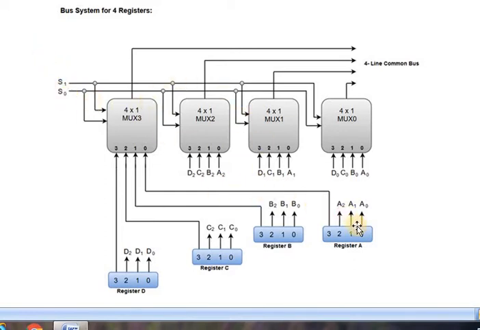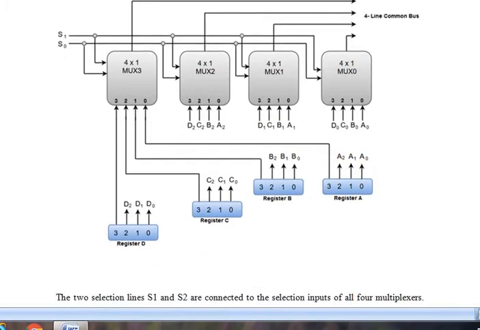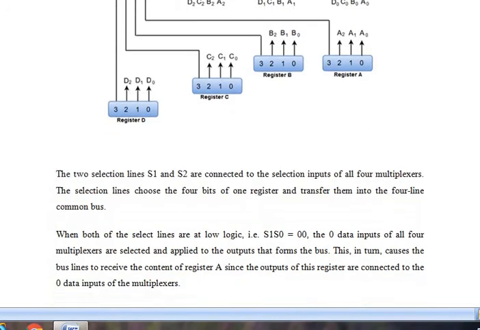It has 4 registers: register A, register B, register C and register D. It has a 4-line common bus. See here, it has 4 inputs and only 1 output. So based on the selection input only, it works. If S1 and S0 are low, that is 0, 0, at that time register A will be selected. We will see that in the table, and you will have an easy understanding of it.